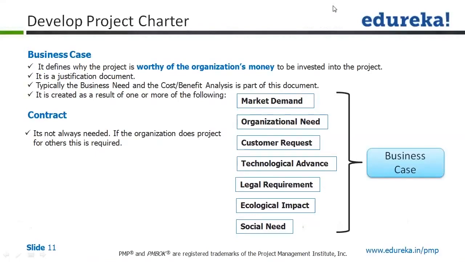And you know very clearly that for the business case, you have to pick up the leads from the need by the market, the need by the organization, the customer request, the technological advancement. It could be a legal requirement, it could be an ecological impact, it could be a social need.